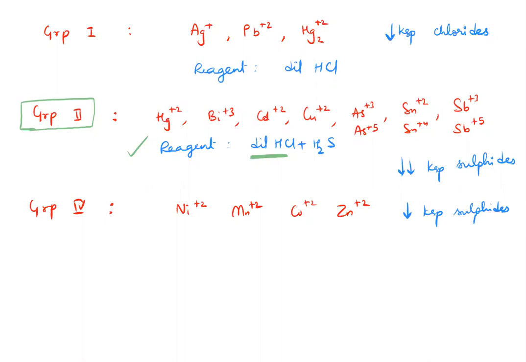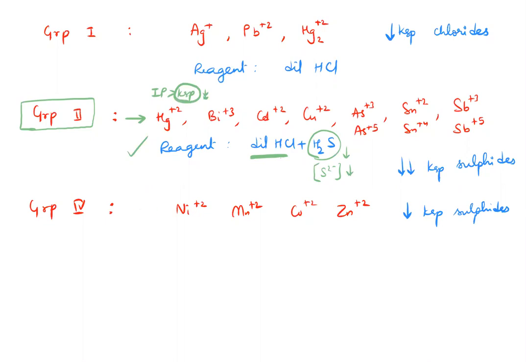and make sure only group 2 is precipitated. How? How did I do that? By putting H plus, H2S dissociation is suppressed, common ion effect. So sulfide concentration is very less. So with that less concentration, only these ions have IP greater than Ksp, because their Ksps are very, very less.